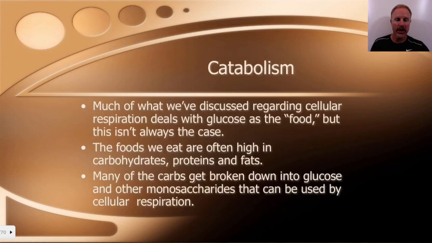Okay, so now the last thing here, dealing with catabolism, or the actual breaking down of food. We've been discussing glucose as the food source, but just know that all types of energy that we consume as a result of our diet, whether it's proteins, fats, or carbohydrates, can get broken down into intermediates that can be used by cellular respiration.